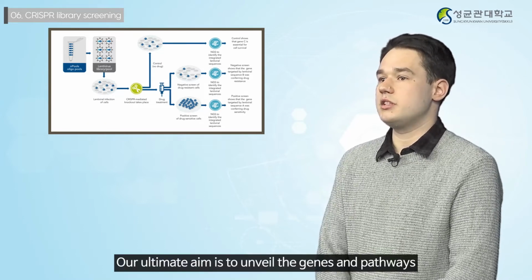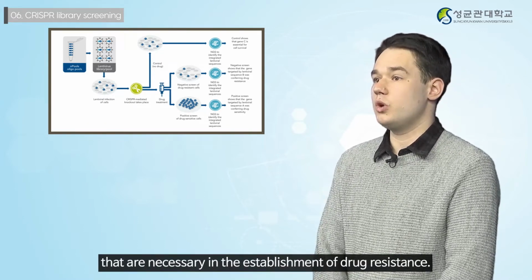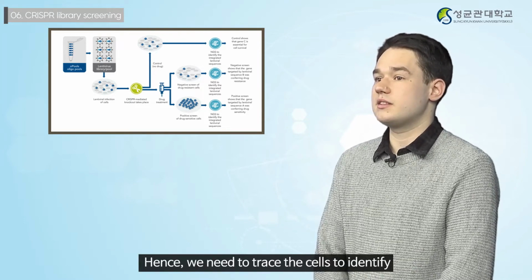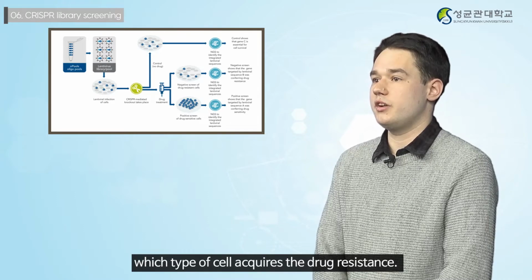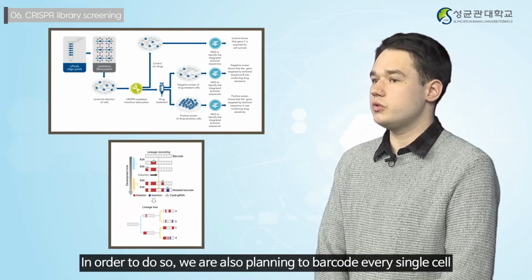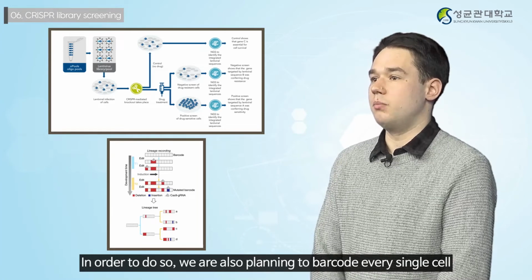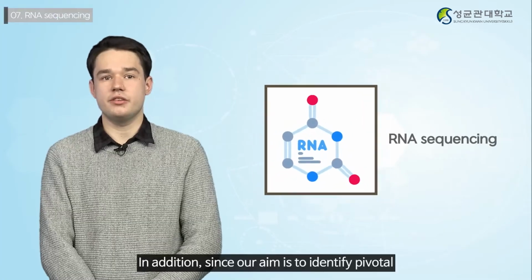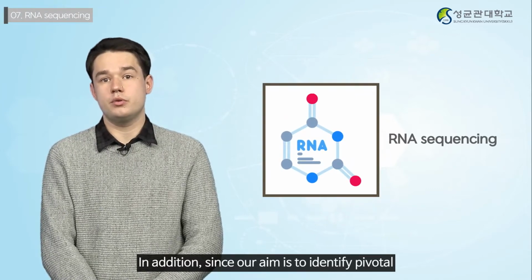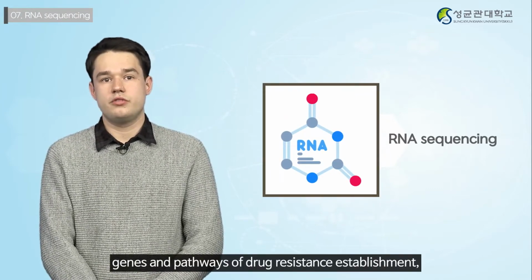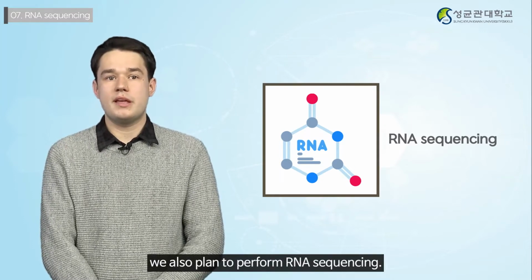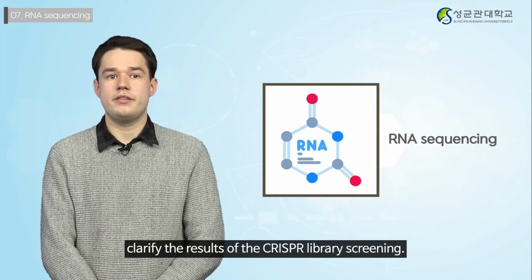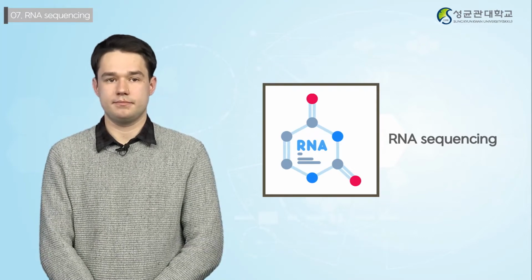Our ultimate aim is to unveil the genes and pathways that are necessary in the establishment of drug resistance. Hence, we need to trace the cell to identify which type of cell acquired the drug resistance. In order to do so, we are also planning to barcode every single cell by utilizing a barcode library. In addition, since our aim is to identify pivotal genes and pathways of drug resistance establishment, we also plan to perform RNA sequencing. We believe that this procedure will clarify the result of CRISPR library screening.